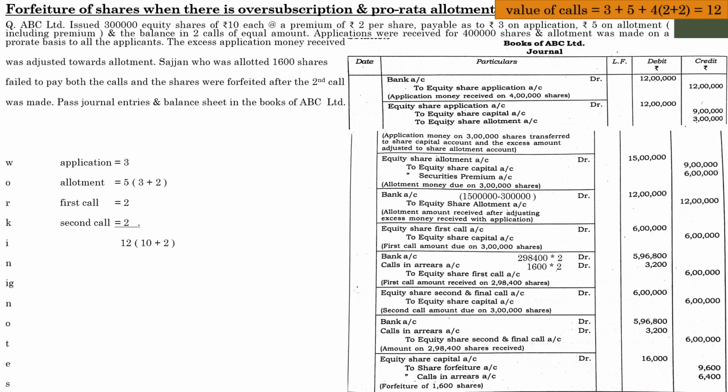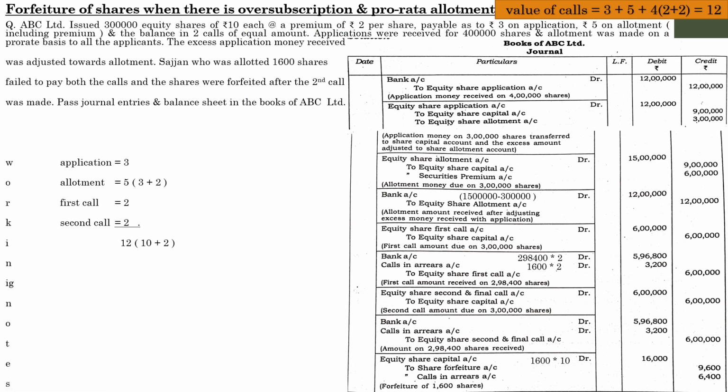So I hope you have understood the concept with regard to these forfeiture of shares, and in the final entry just go through the amount which we have written here. First one is 16,000, that is 1600 into 10. Don't worry about the premium because in this situation premium is already collected.